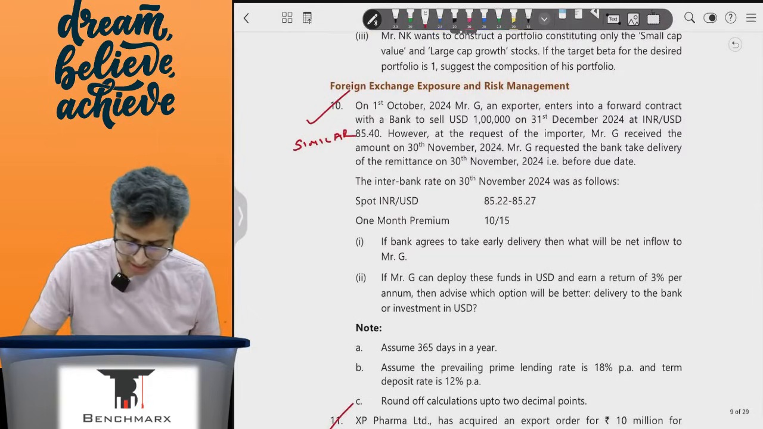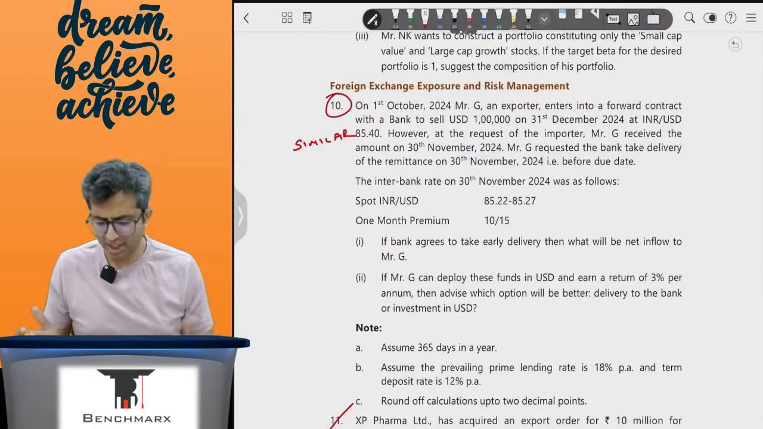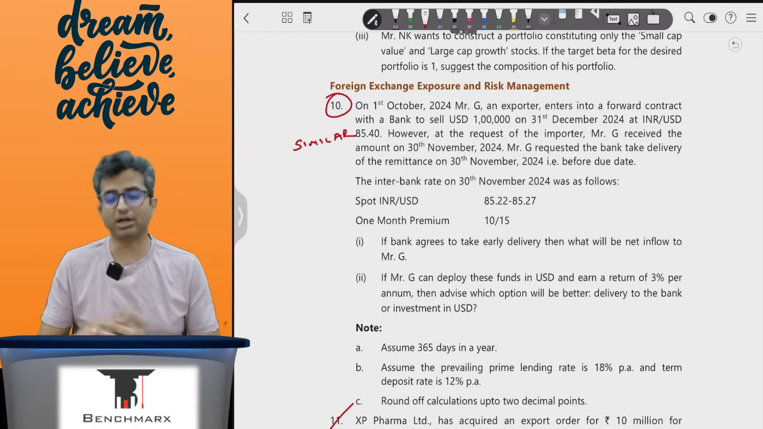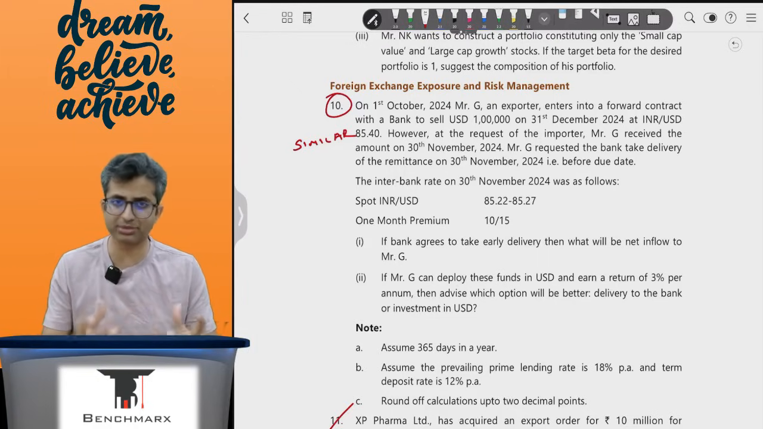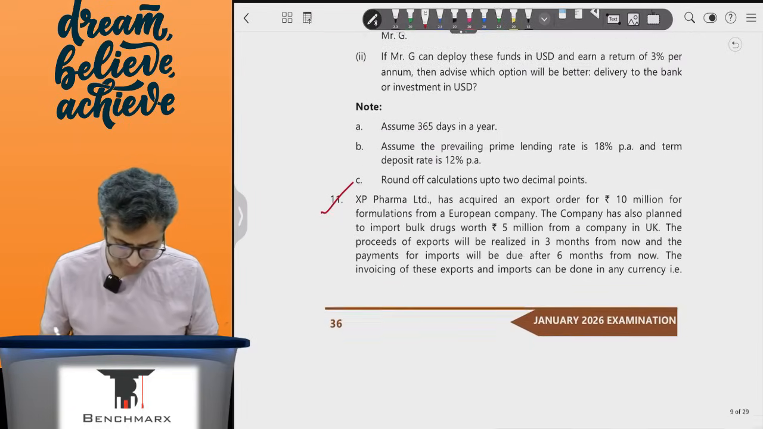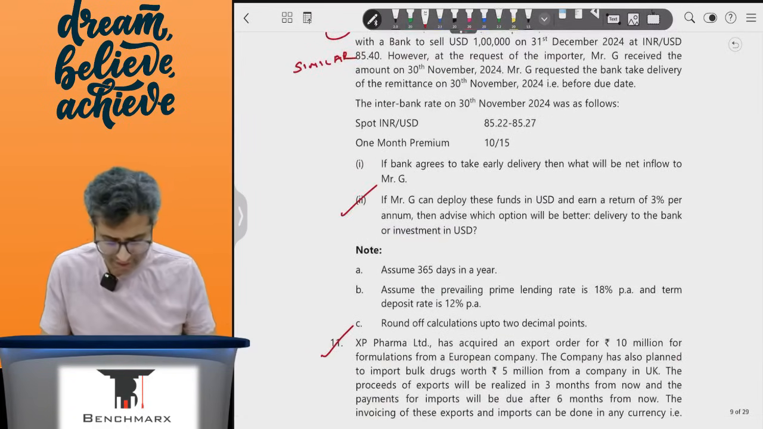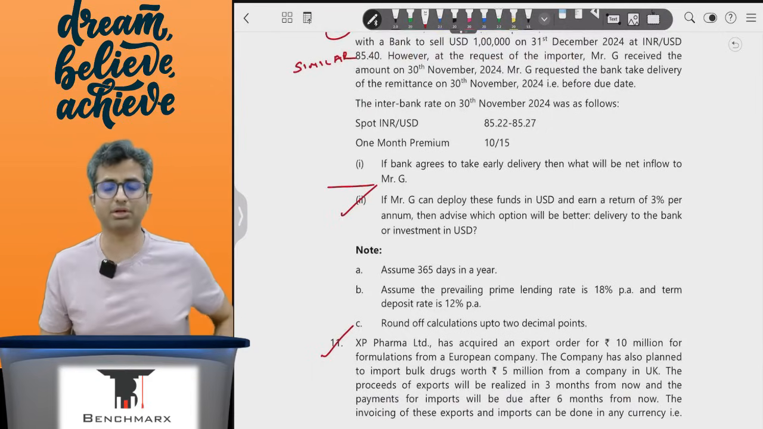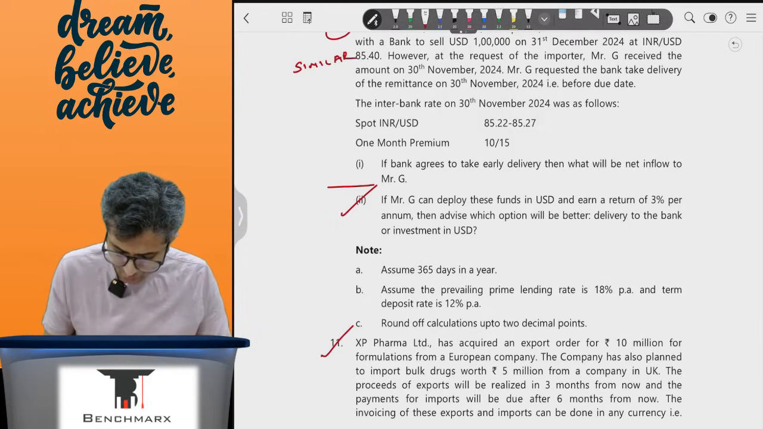When you look at question number 10, this is on early delivery. It's a question where the banker should take early delivery, and if the banker takes early delivery, what will be the cost is something that is discussed over here. And then there is question number 11. Even in question 10, there is a sub point 1 which is exactly the same, I think, as question number 53 or 54. But there is a sub point 2 also which says if you deploy these funds in USD and earn a return of 3%, which option would be better, deliver to the bank or invest in USD?